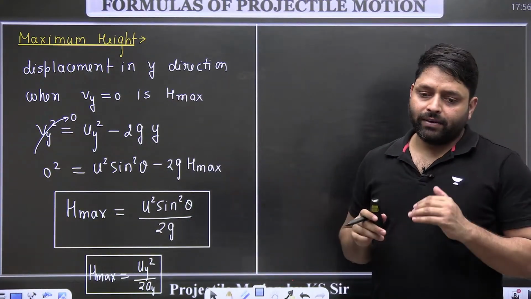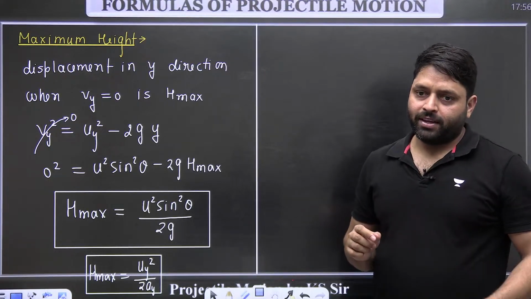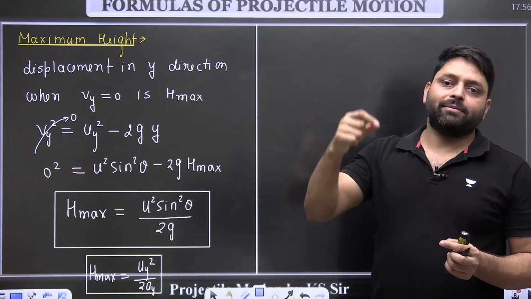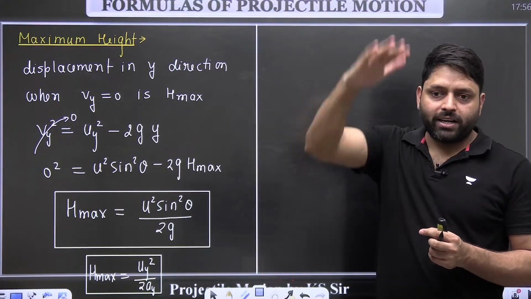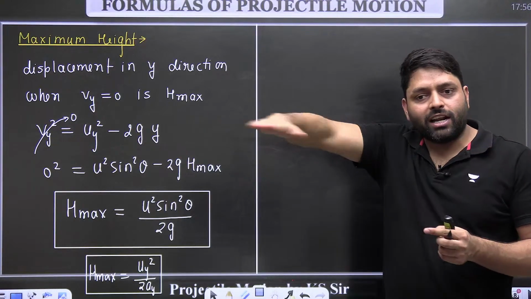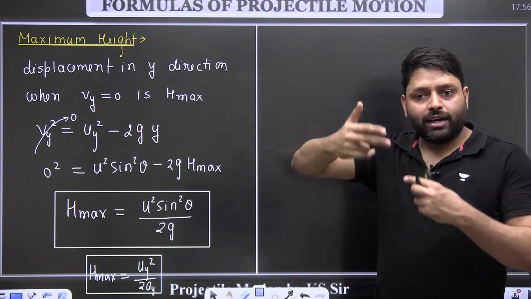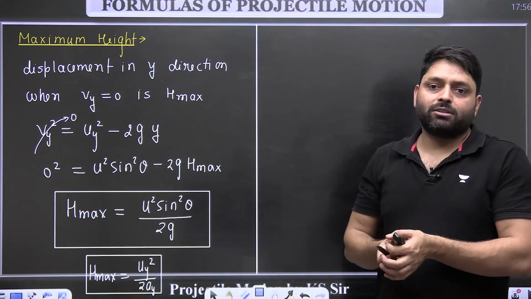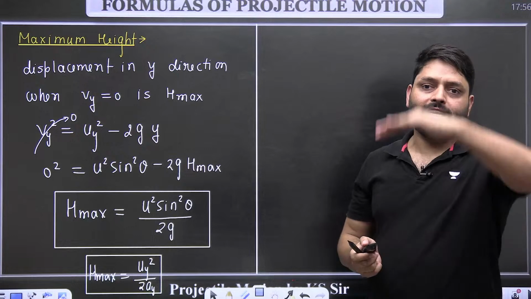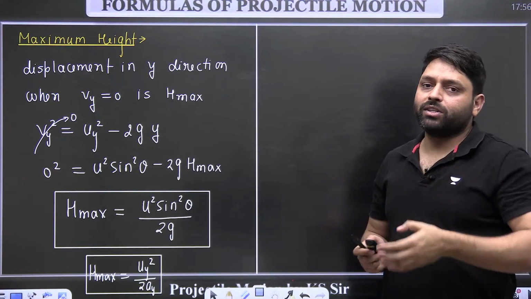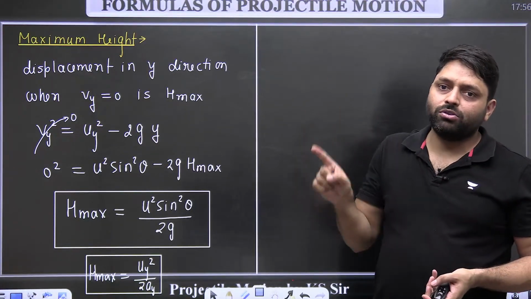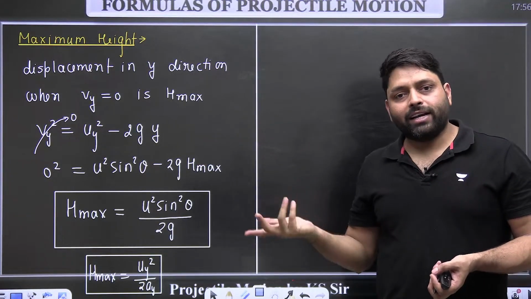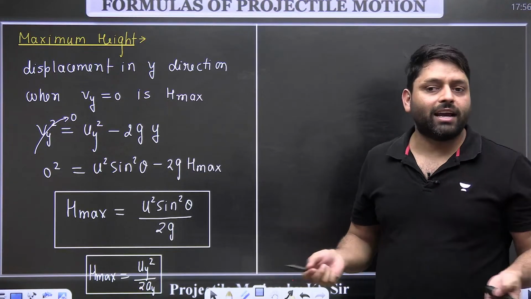Like when I was finding the time of flight, what did I do? I said the particle started from the ground. When it reaches back to the ground, that time is called the time of flight. So displacement in vertical direction becomes 0. So it is at the same horizontal level initially and finally. So I just found the time when displacement in y direction becomes 0. That is the second equation of motion in the vertical direction, which relates displacement with time: y equal to u sin theta into t minus half g t square. In that equation, I put y equal to 0, and the time I calculated was 2u sin theta divided by g, and that is the time of flight.